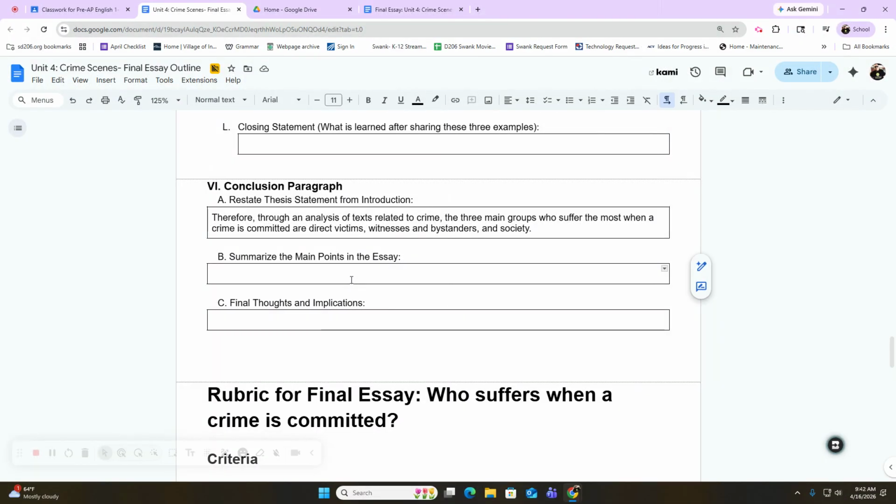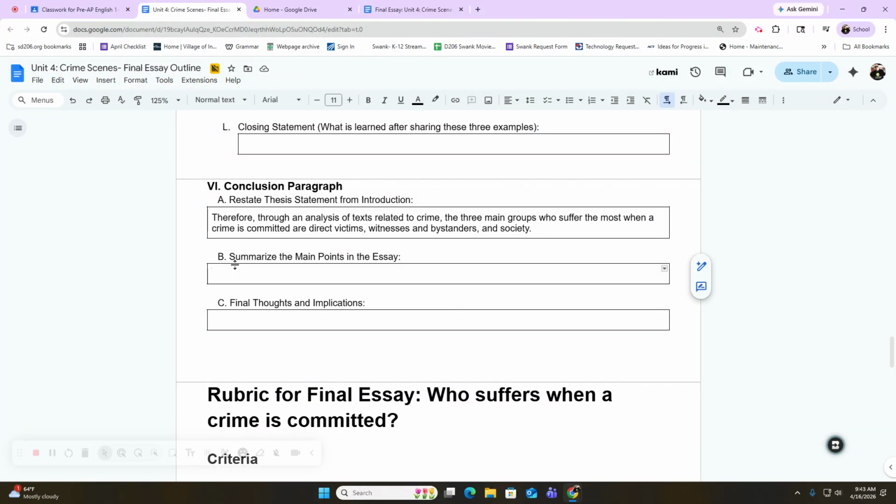So it could be something along the lines of many groups suffer when a crime is committed, not just the three argued, or not just the three stated in this argument. Something along those lines. And then I would just kind of elaborate, again, there's no right way to do this, but you just try to just summarize what was your paper all about.